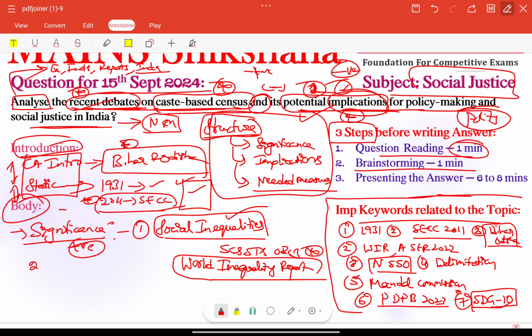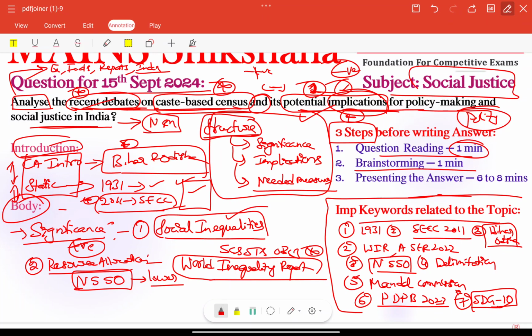Otherwise we have the second important point here, efficient resource allocation, also very important. Resource allocation is a very important significance part of the caste based census. By understanding the socio-economic conditions of different castes, targeted interventions in education, health and employment can be made, right. For example, here we can include the NSSO, National Sample Survey Office, right, very important. It already indicated that unemployment rates were disproportionately higher among lower castes, right, very important.